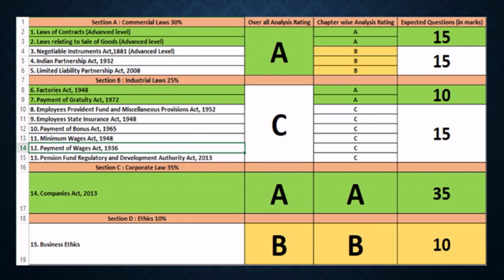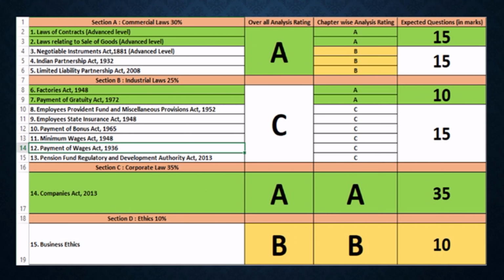Here you can see the overall rating of A I have given for commercial law as well as corporate law, which both consist of 65 marks. I have rated B for ethics because it is easy as well as it has only 10 pages. If we prioritize chapters under commercial law, we should thoroughly study Laws of Contract and Sale of Goods Act, because a minimum of 15 marks questions we will get from these 2 chapters. Again, we have to study 3 chapters to get the same 15 marks.